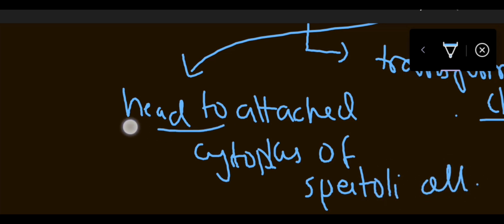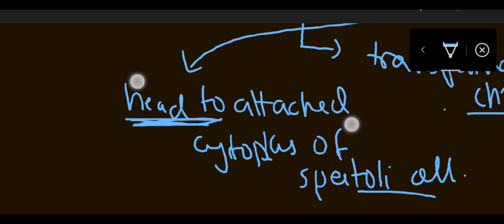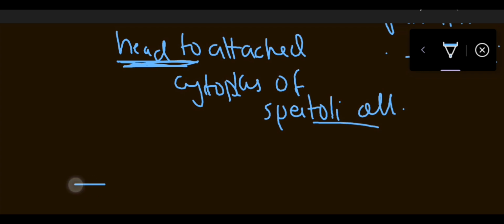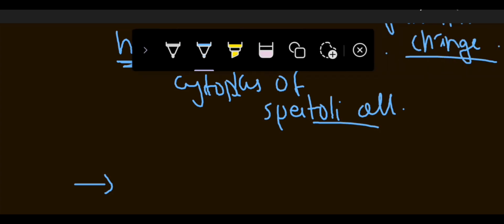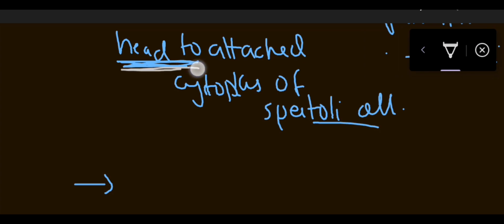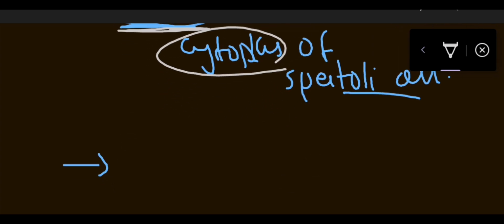Now the head of the spermatozoa is still basically attached to the Sertoli cell. Now here is the process, the removal of the sperm from the cytoplasm of Sertoli cells to the lumen, known as spermiation.